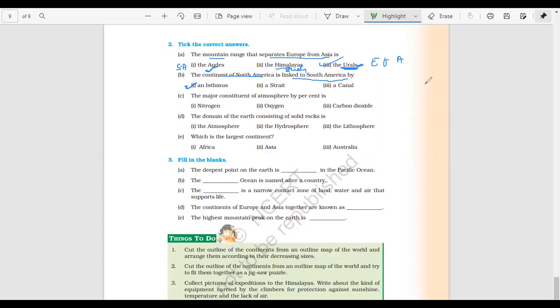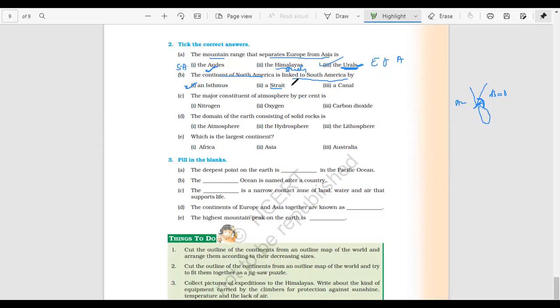So an isthmus, by definition, is a narrow land which connects two larger land masses. A strait is a narrow water body which connects two larger water bodies. For example, this is the Bay of Bengal, and this is the Arabian Sea, and they are joined by the Palk Strait, which is between Sri Lanka and India.